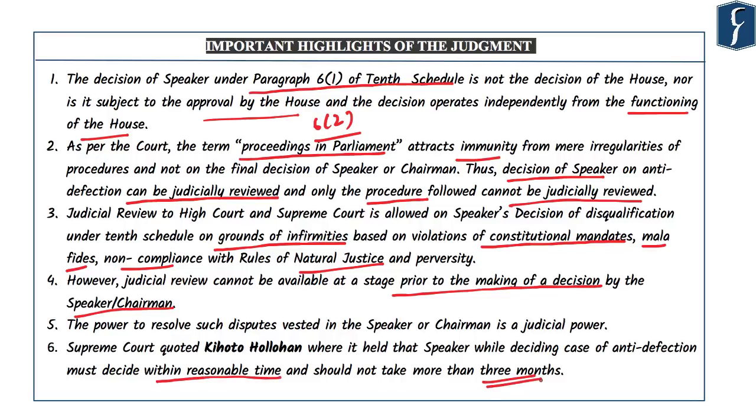So in this period of 3 months, the court will not interfere. But after 3 months, when the decision has been taken, and if the decision seems to be infirm based upon violation of constitutional mandate, or if the decision seems to be malafide, or if the decision is in non-compliance with the principle of natural justice, then the court will do the review.